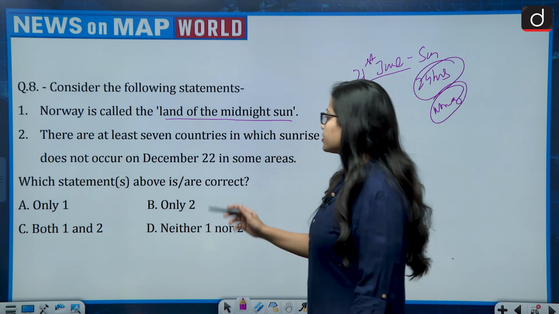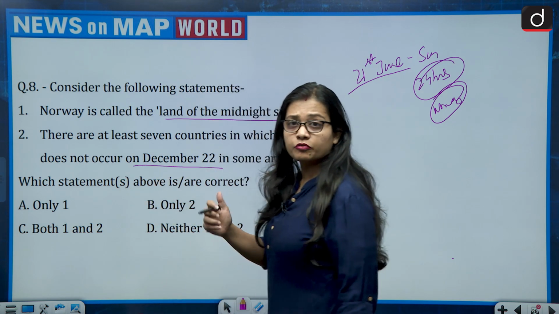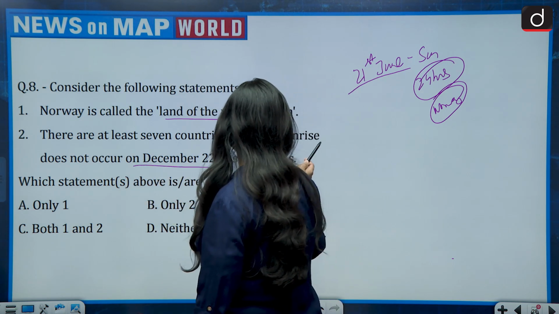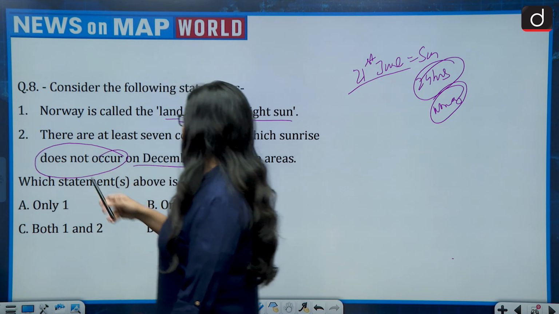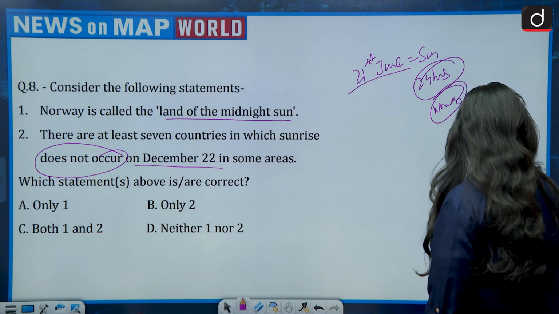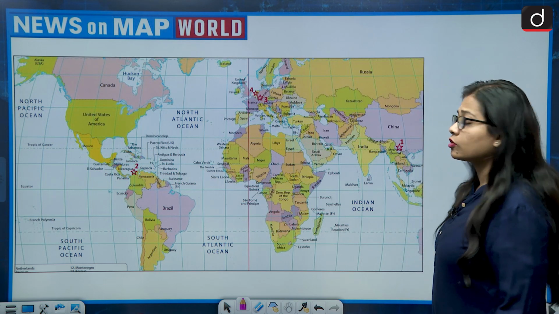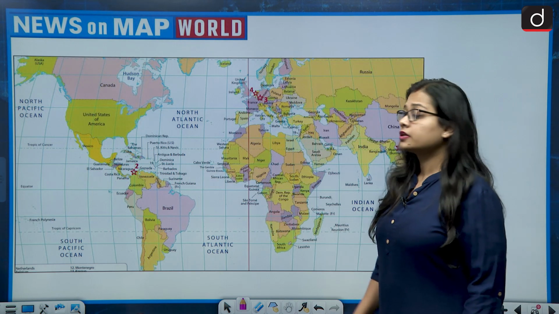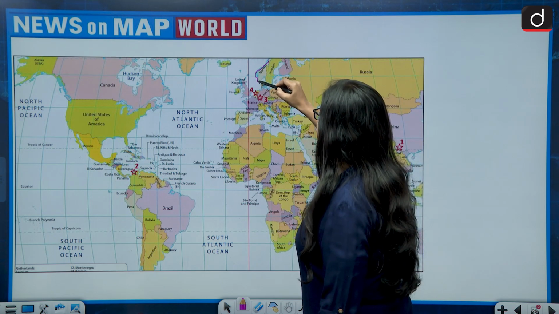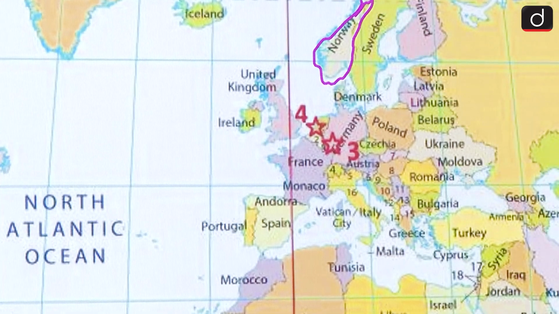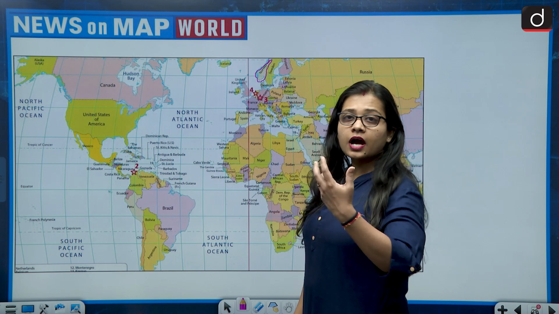And then the second statement: there are at least 7 countries in which sunrise does not occur on December 22 in some areas. December 22 means winters. Sunrise does not occur. So let's see this. First of all, let us see the location of Norway. In the world map, Norway is a Scandinavian country. So this is the location of Norway.